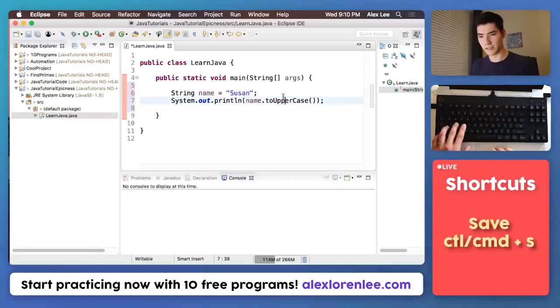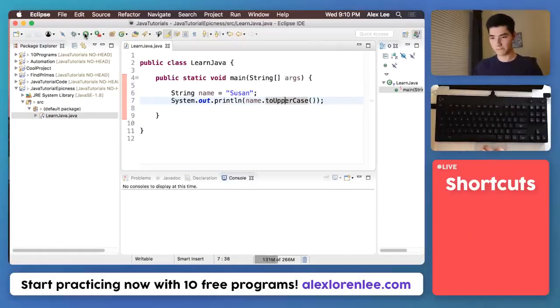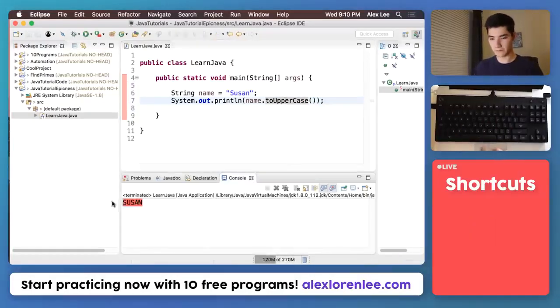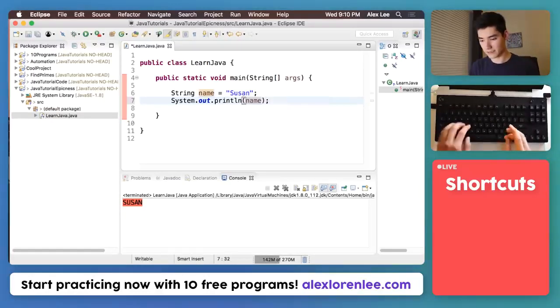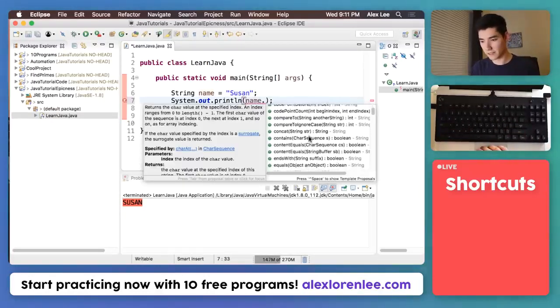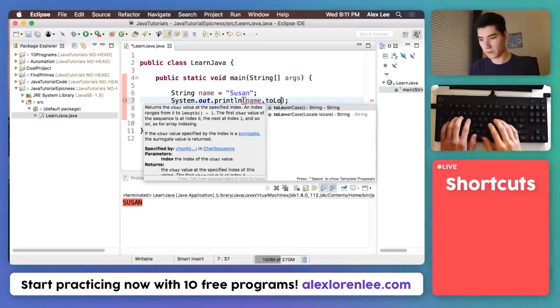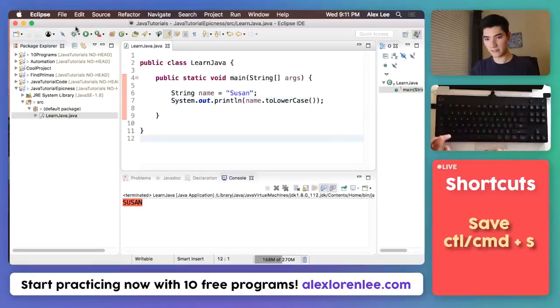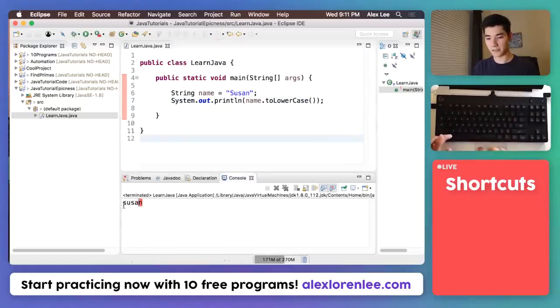So I'm just gonna press Control S or Command S to save it, and I'm gonna run it. And then in your console window, it might be called console, it might be called something else, but in a window, you should see your name to uppercase. If we wanna see something else, we can just delete this, do the dot again to bring up what it can do, and there's one called toLowerCase. Save it again, run it again, and now it's all lowercase.